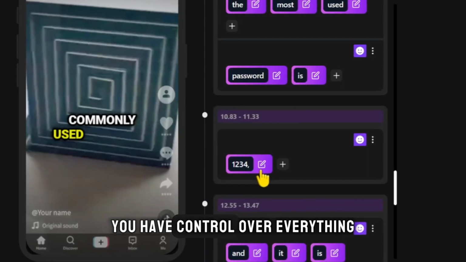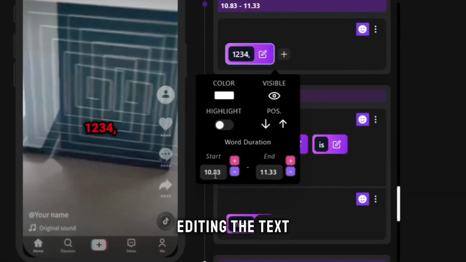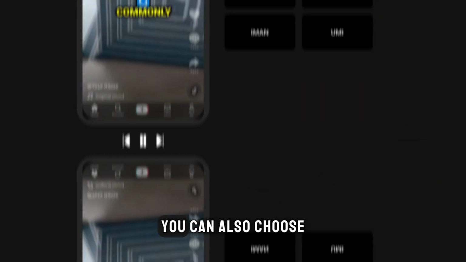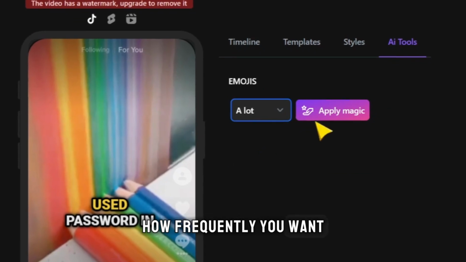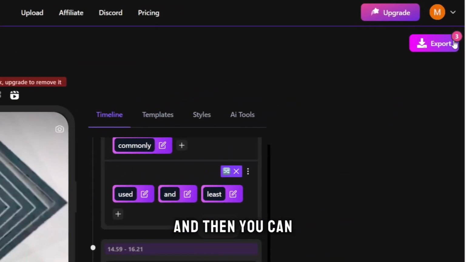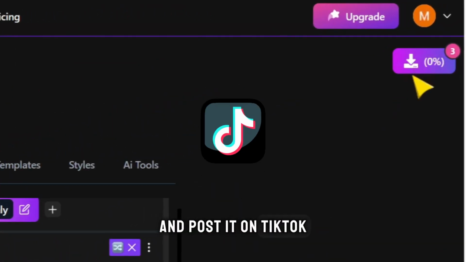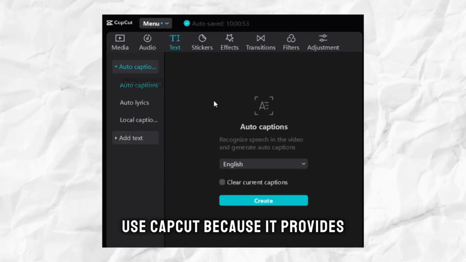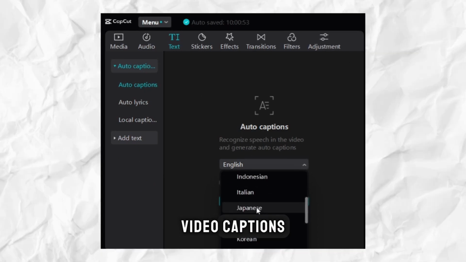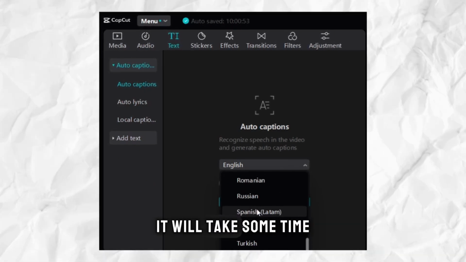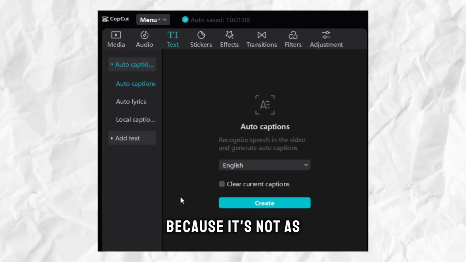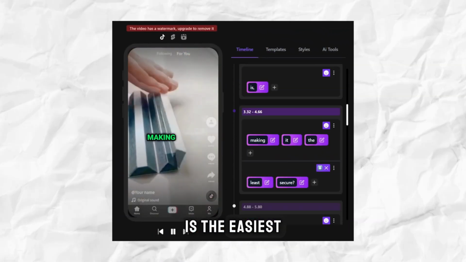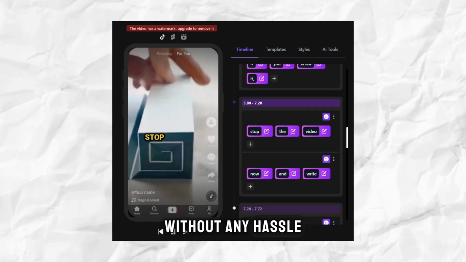Cards. You have control over everything, editing the text, correcting mistakes, changing colors, and it offers various styles. You can also choose how frequently you want emojis. You decide, and then you can download the video and post it on TikTok. If you can't afford $12 for this tool, use CapCut because it provides free automatic video captions, although without emojis. It will take some time to edit the text because it's not as accurate as AutoCaption. Don't forget that AutoCaption is the easiest and gives you 100 videos without any hassle in this step.